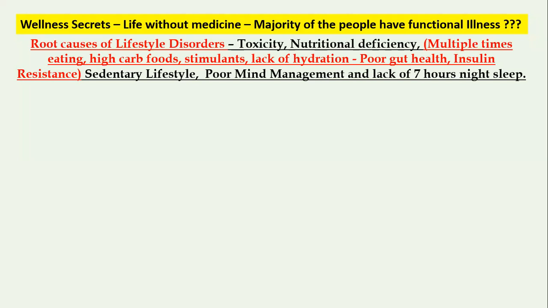Nutritional deficiency. Most of the time we are eating cooked food only, so hardly we have nutrition in the body. Multiple times eating. We are all habituated to eat breakfast, lunch, and dinner, in between snacks, one or two times coffee, tea. On top of it, again, high carb foods we take, like refined grains, bakery, ice cream, sweets, and all that. And stimulants like coffee, tea also we take two, three times in a day.